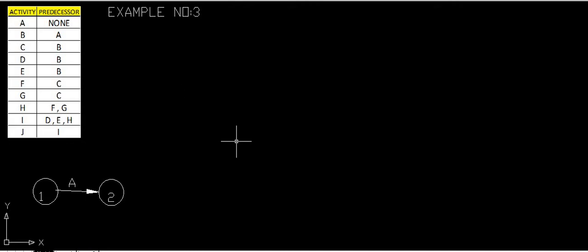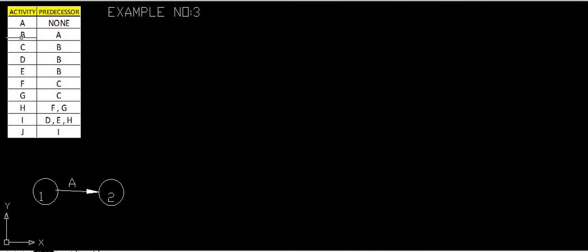Next, what is the next activity B? The next activity B will start only after completion of A. While drawing the current activity, we have to see whether A has been repeated in the next predecessors also. No, there is no repetition of A in the next lines. That means only B has A as its starting point.